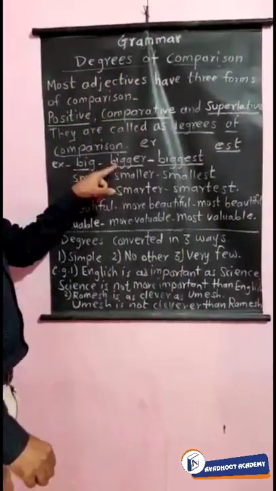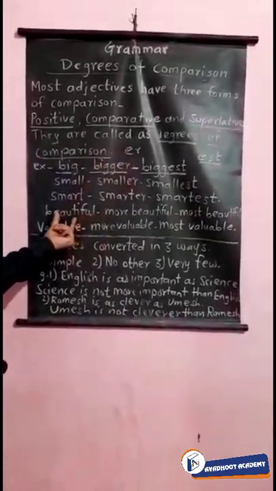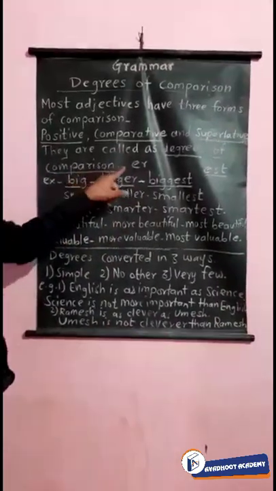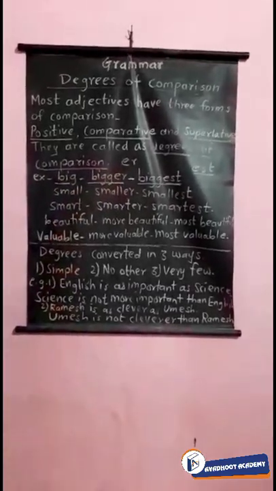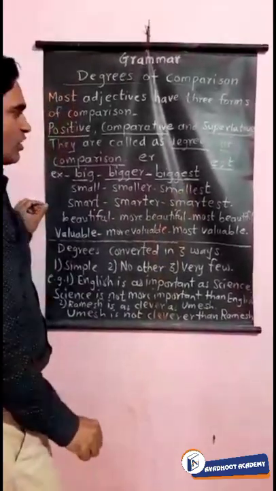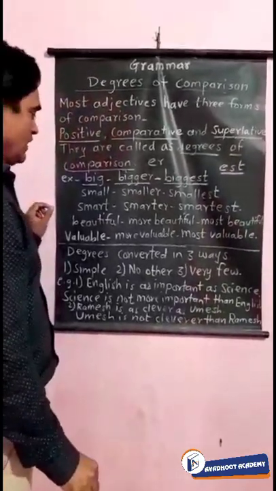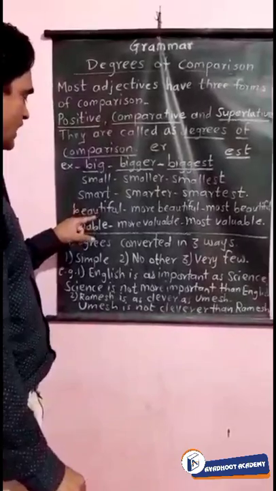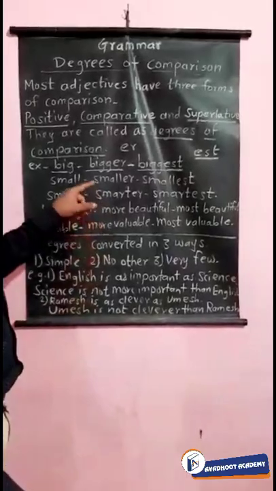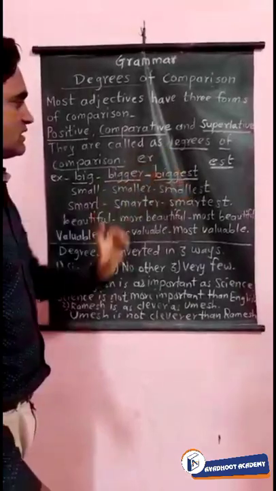Remember that in the comparative degree we have to use ER or more. If it is a two-syllable word, we use more, and if it is a one-syllable word, we use ER to make the comparative adjective. And what about the superlative form? In the superlative form, we join EST for a one-syllable word. And if it is a two-syllable adjective, we use most. Here more and most are prefixes, and ER and EST are suffixes.